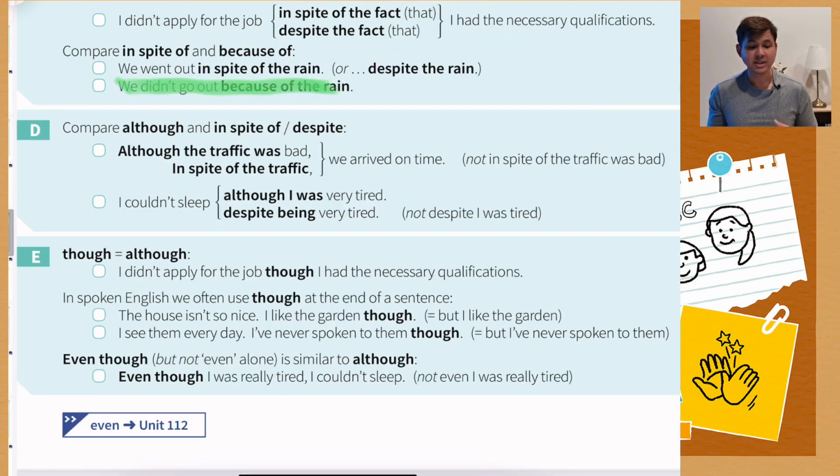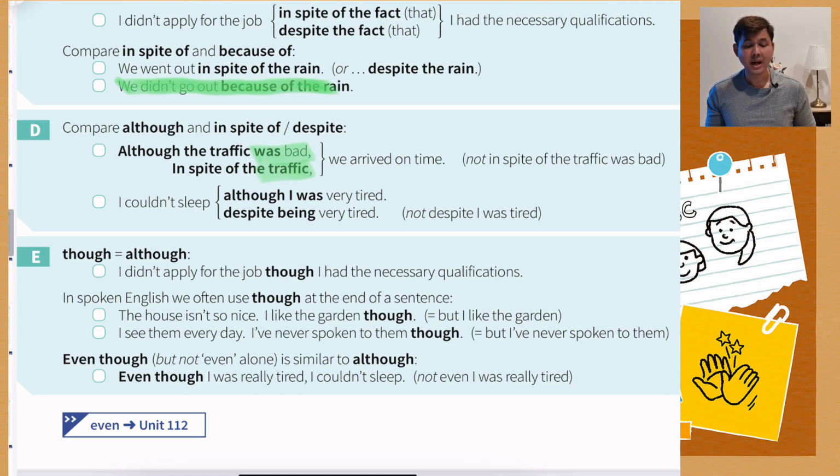Now let's see section D. Compare although and in spite of or despite. Although the traffic was bad, we arrived on time. We can also say, in spite of the traffic, we arrived on time. So you see here, although the traffic was bad is although plus a sentence, but in spite of plus a noun.